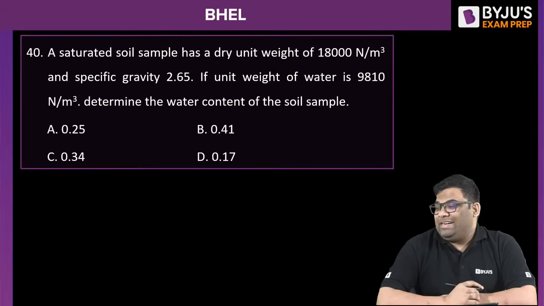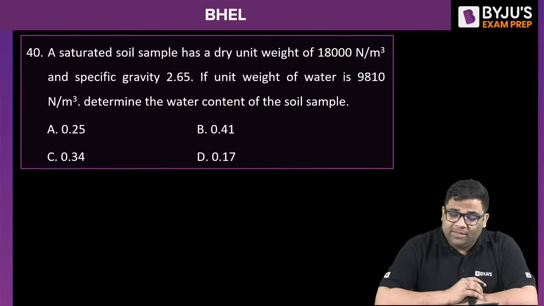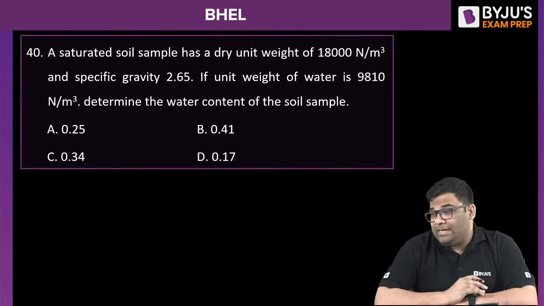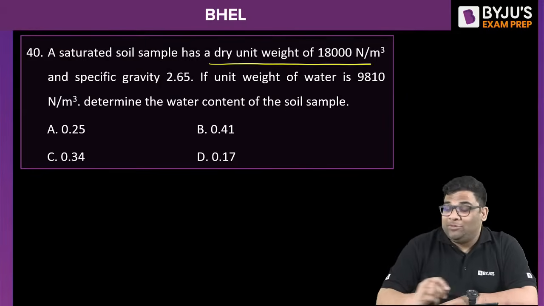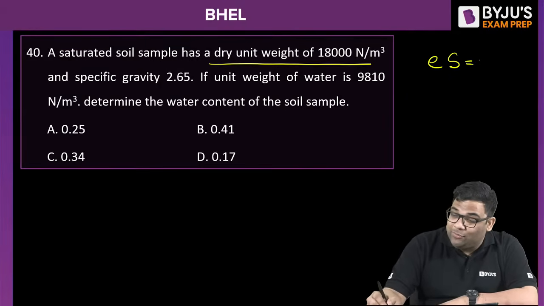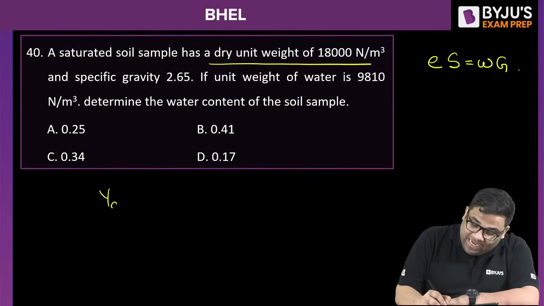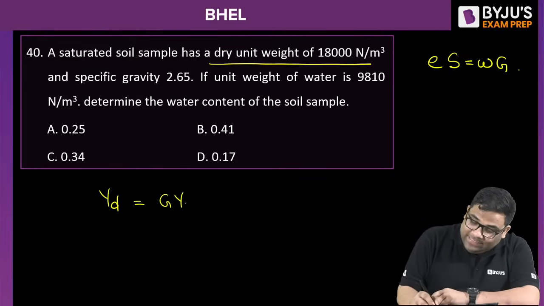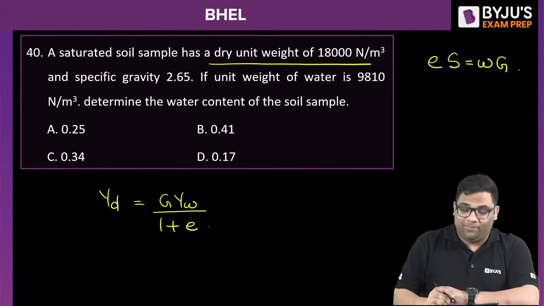Now, determine the water content. This question is numerical, the last question. Here we have to find the water content of the soil sample. Whenever they ask the water content of the soil sample and give you the dry unit weight, you have to use the relation e S = w G. It's a very well known question. Now from gamma d, how do we find e? We know gamma d = G gamma w / (1 + e).